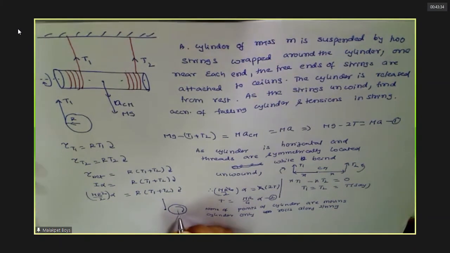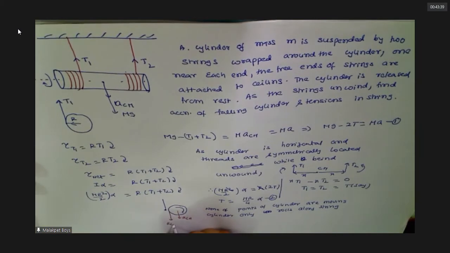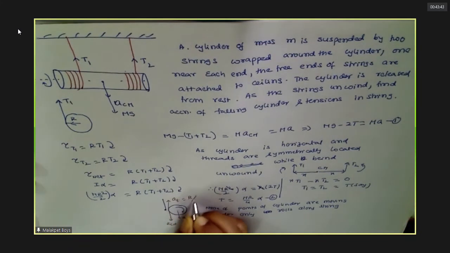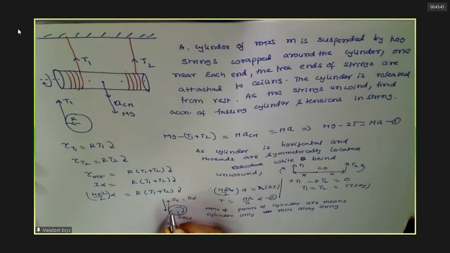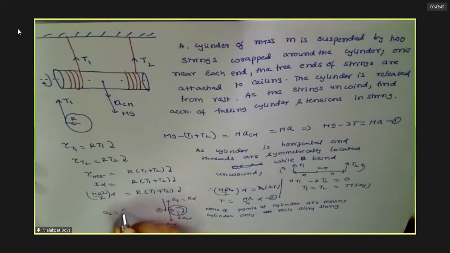So therefore, this is ACM now. So it has one ACM and one AT. Now you can see, this point is 1, this is 2. A2 equals AT. This is 0. For pure rolling, what do you have?